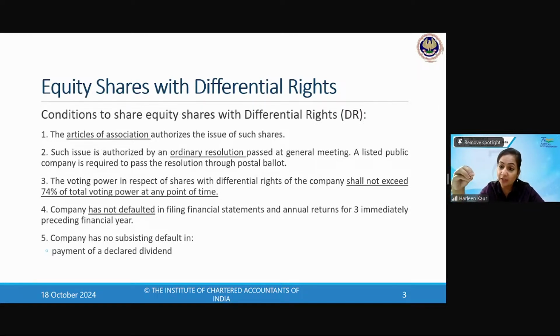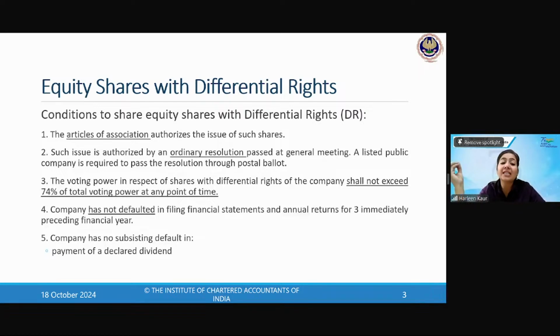So in 2024, if XYZ Limited is issuing DVRs, and say, for example, in 2022 the company failed to file the financial statements, it has not filed them annually, then can the company issue? The answer is no, ma'am, because the company has defaulted. So the company should not have defaulted in filing financial statements.